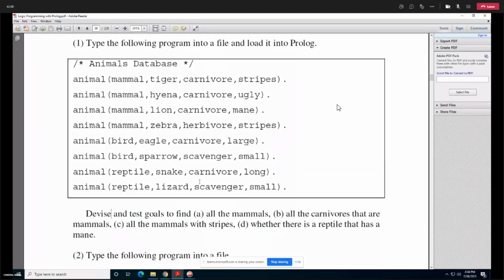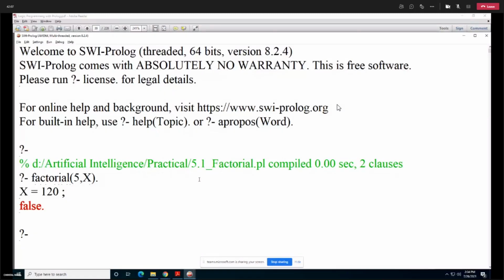The second program from your practical list is so that we become aware of backtracking. Here in this Prolog program, I'm writing one tree.